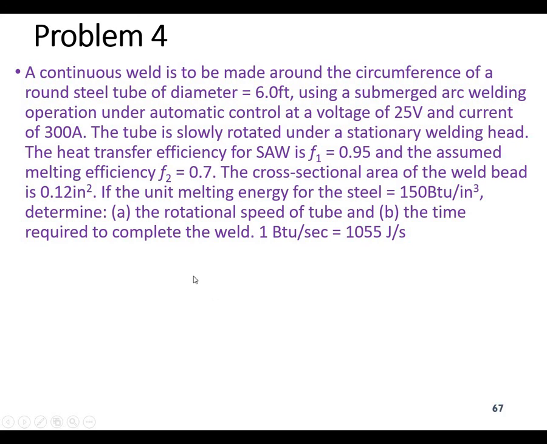Okay, we will solve this problem in the next lecture, and so far we have studied the different types of welding processes, welding types and welding joints. In the second part we will discuss the various problems, and we will study the weld quality as well. And this is the first part that has been covered. Thank you very much, and Allah Hafiz.